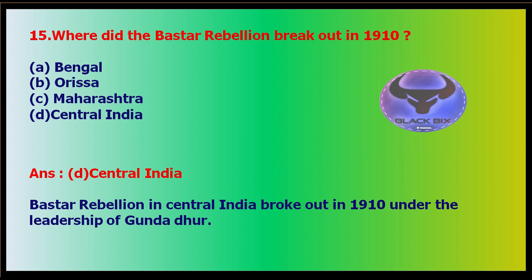Time up, and your answer is central India. The Bastar Rebellion broke out in 1910 in central India, under the leadership of Gundadhur. So one more question can be formed: who was the leader of the Bastar Rebellion? The answer is Gundadhur. You will read this in class 9. So Gundadhur was the leader of the Bastar Rebellion. It happened in 1910 in central India. I think the point is clear.